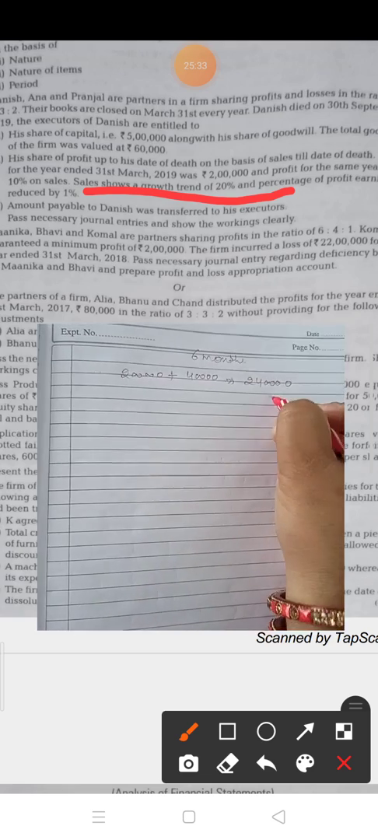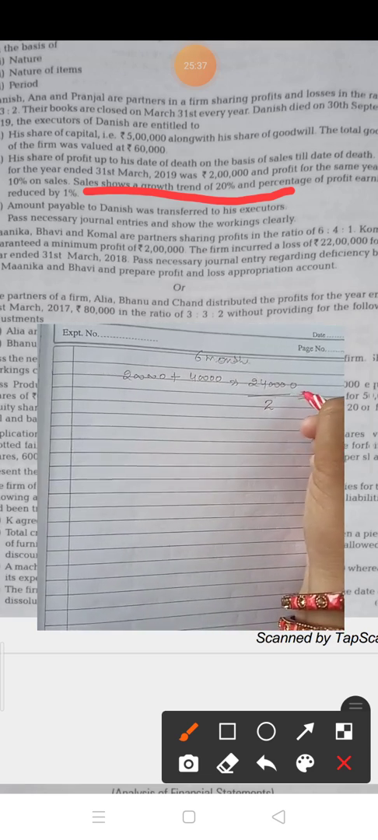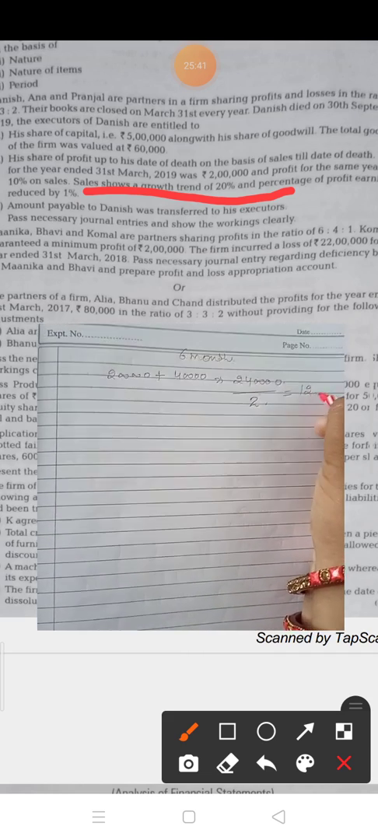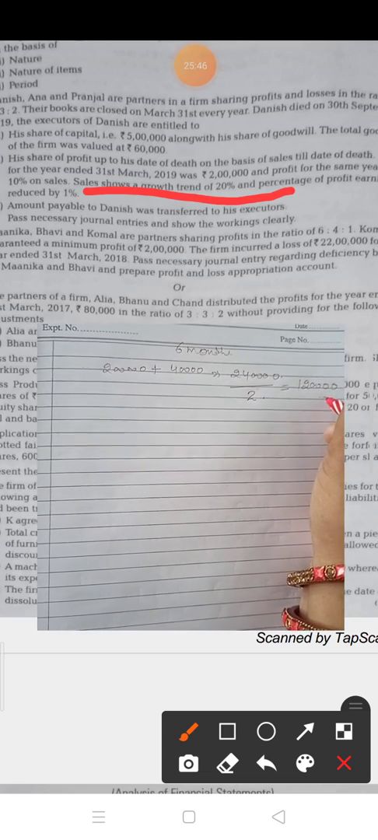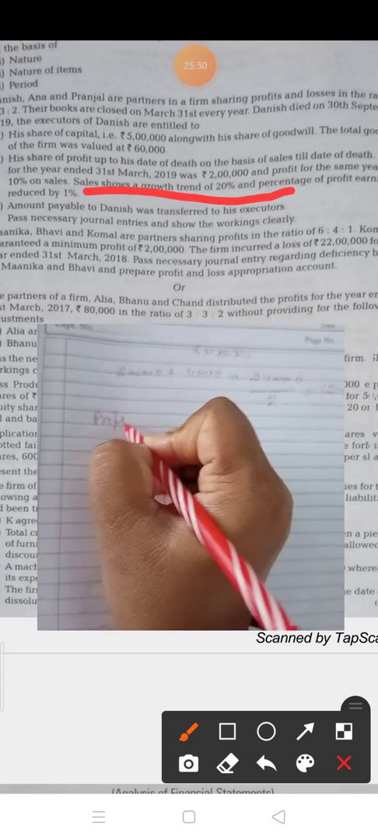So for 6 months, divide by 2, or you can calculate it as 6 upon 12. So it is 1,20,000. It means for 6 months the sales will be 1,20,000. Now you have to find out the profit.